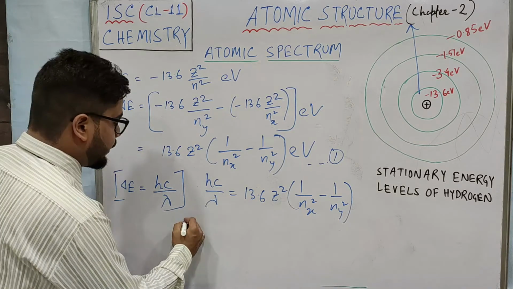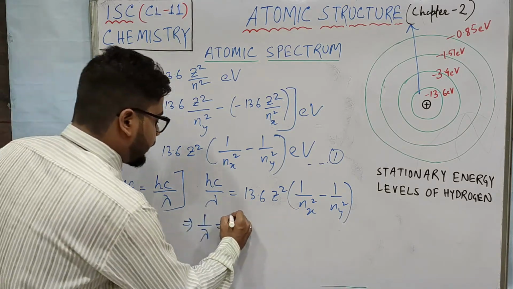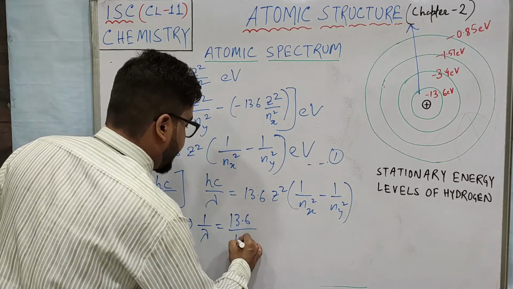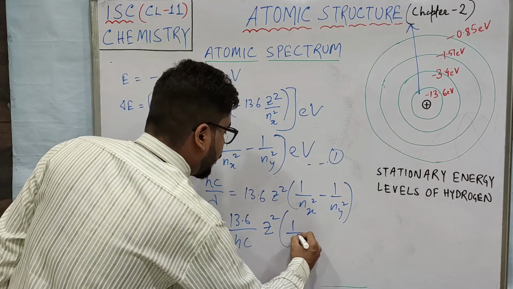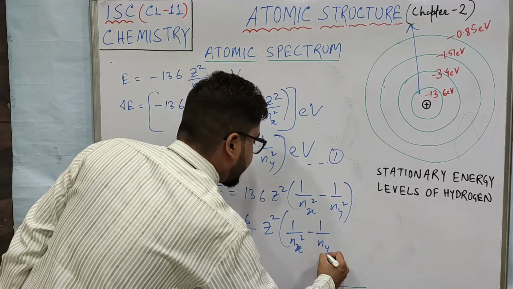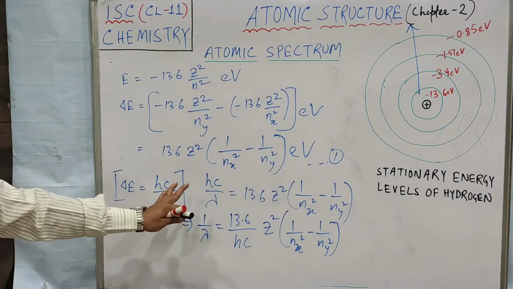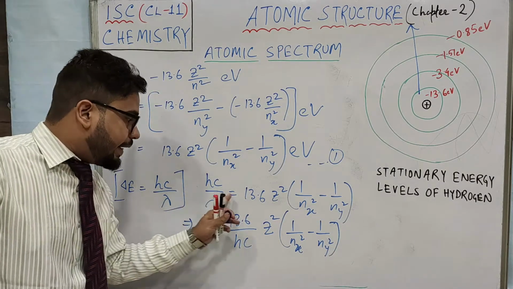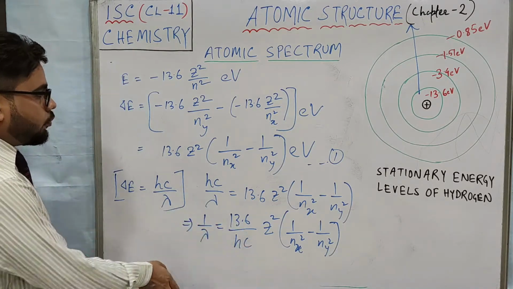Or I can write 1 by lambda equals 13.6 by hc, Z square, 1 by Nx square minus 1 by Ny square. Alright, till here I hope you have understood. It is nothing difficult. hc I have brought down, right? So till here I believe you all have understood.